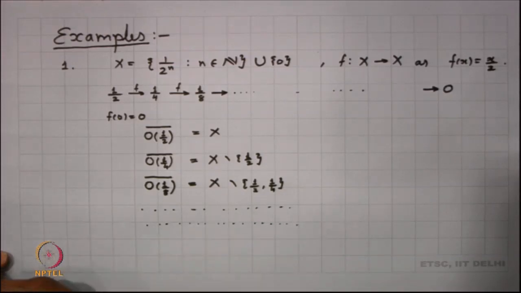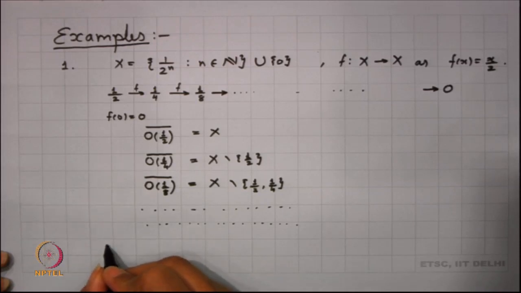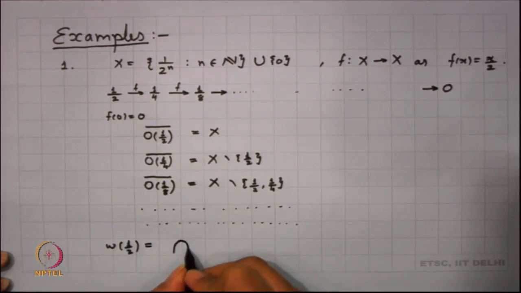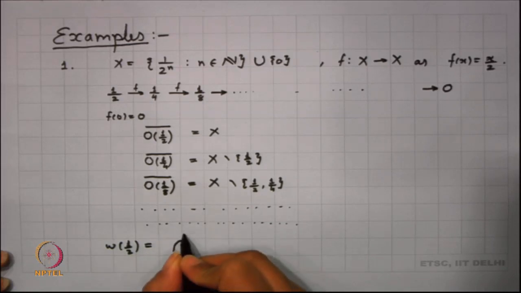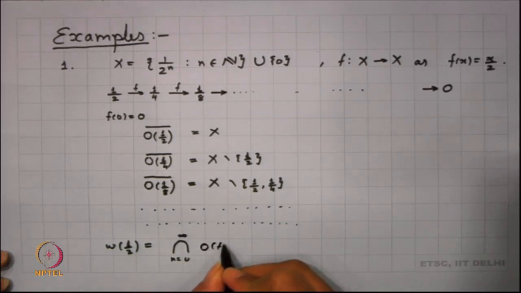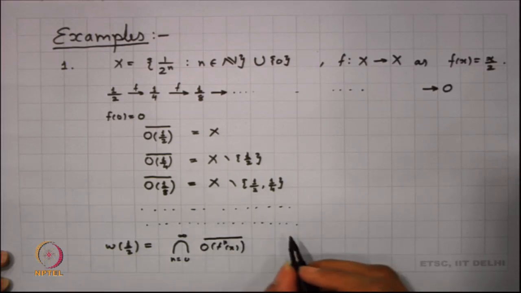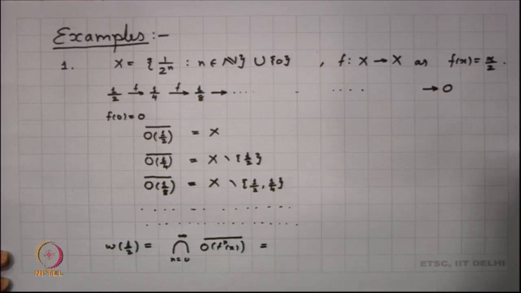Ultimately, what I get is the limit set of half. As we have defined it, it is the intersection over n going from 0 to infinity of the closure of the orbit, and that turns out to be the singleton 0. So, the limit set here is only the singleton 0. Let us look into another example.